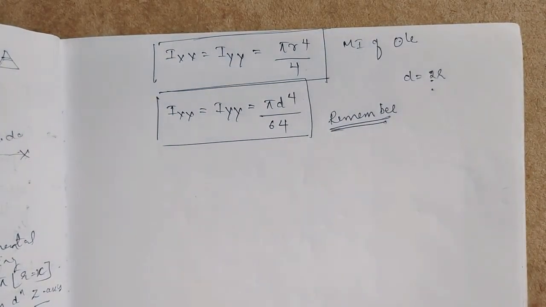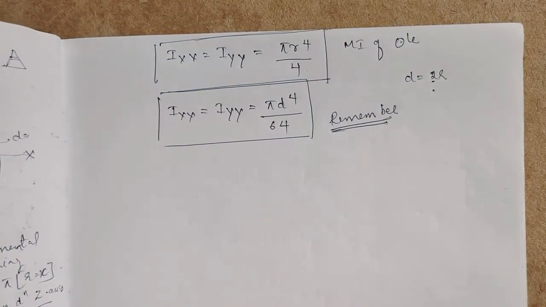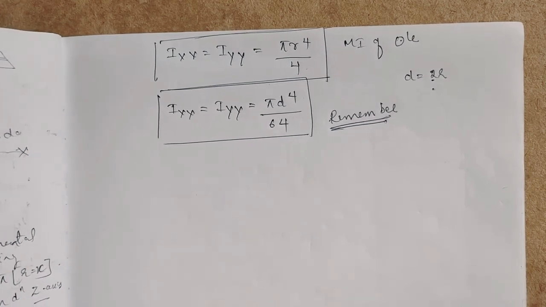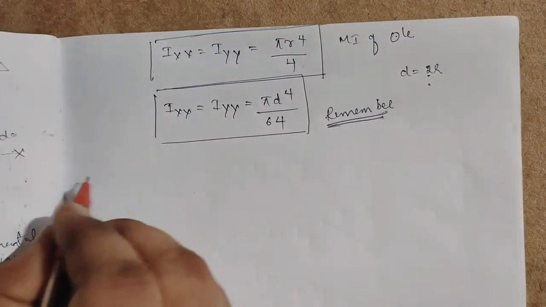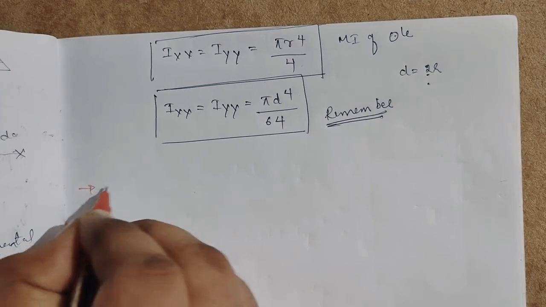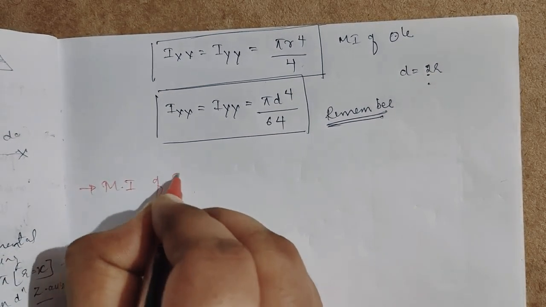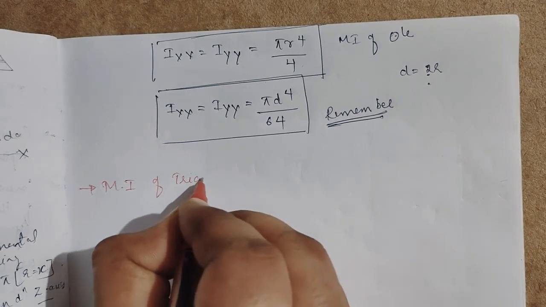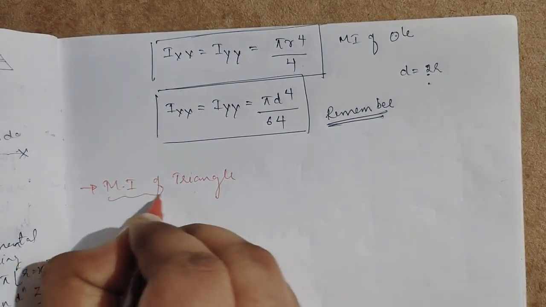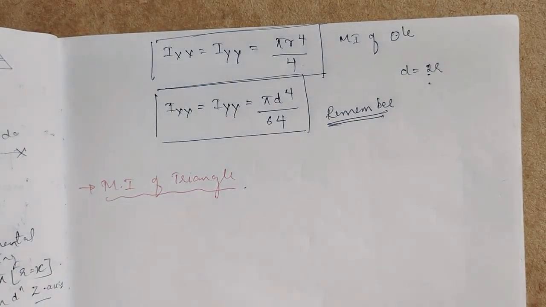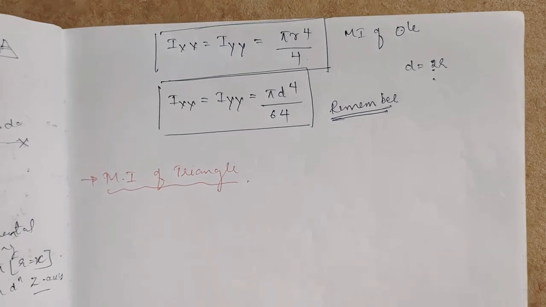Remember this formula. Now we'll see the moment of inertia of a triangle. We have to follow the same method, the same steps for this derivation.